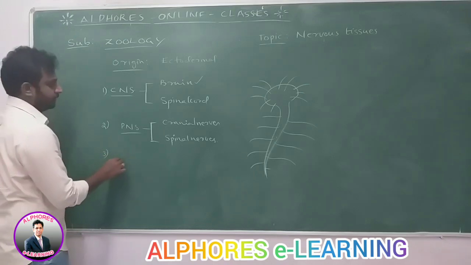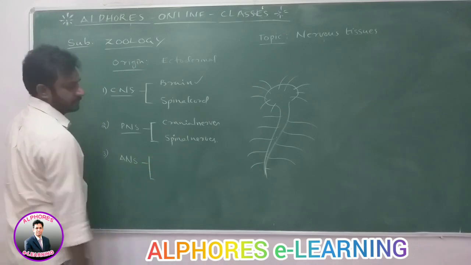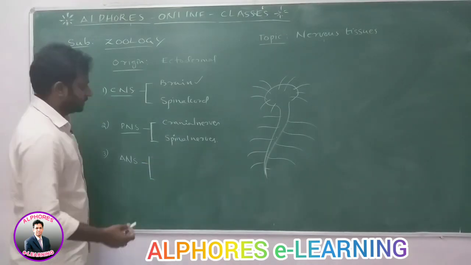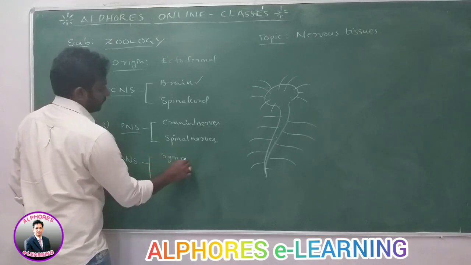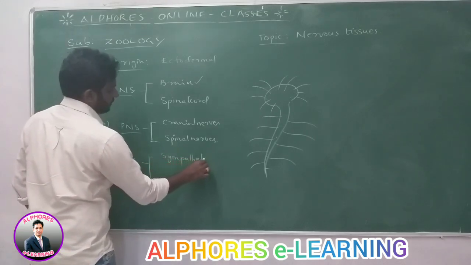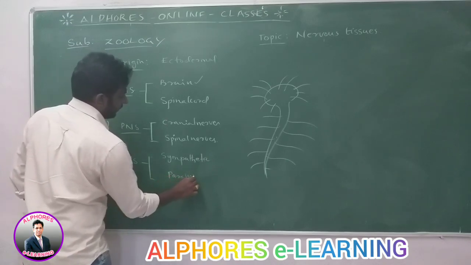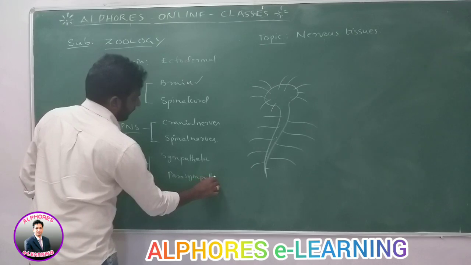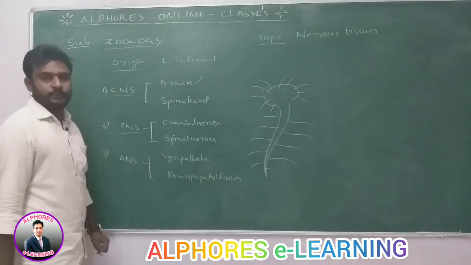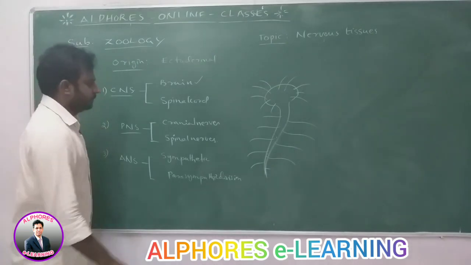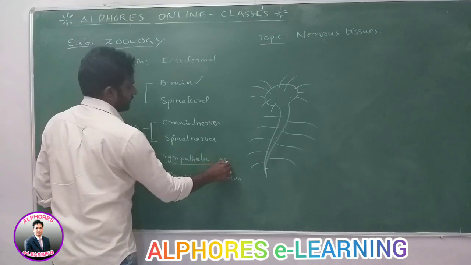Then the third one is the ANS, the autonomous nervous system. The autonomous nervous system has 2 divisions, which are called the sympathetic division and the parasympathetic division. The sympathetic division acts as an accelerator.